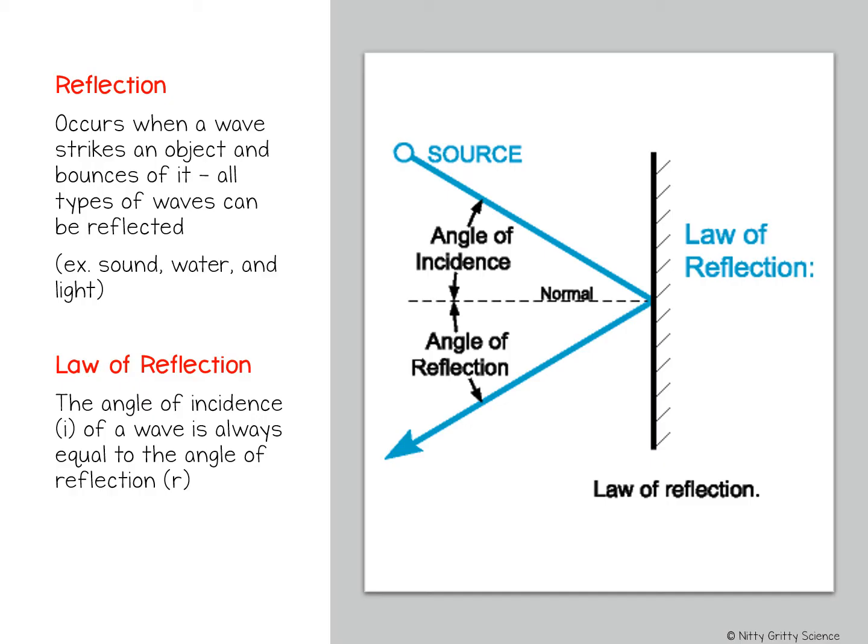Now look at this image here. If the flashlight is your source and it sends a beam striking the mirror, this is called the incident beam. The beam that bounces off the mirror is called the reflected beam. And then the line drawn perpendicular to the surface of the mirror is called the normal. Now the angle formed by the incident beam and the normal is the angle of incidence, labeled I, like the letter I. Now the angle formed by the reflected beam and the normal is the angle of reflection, which is labeled R. And according to the law of reflection, the angle of incidence is always equal to the angle of reflection, and all reflected waves obey this law.